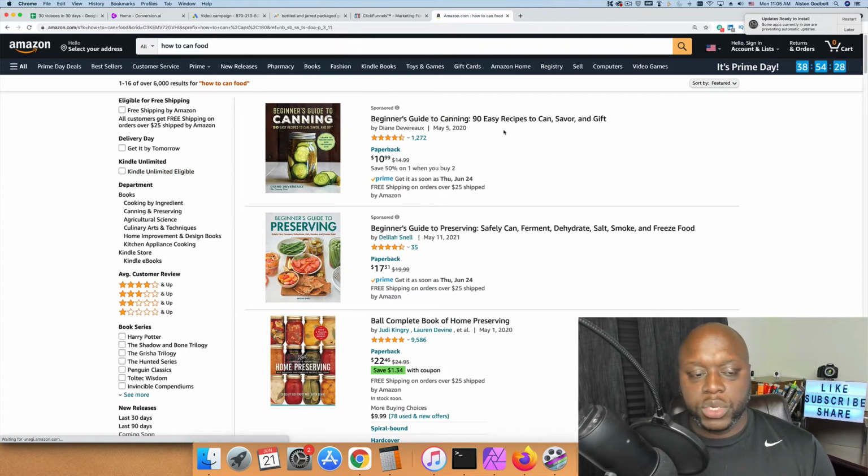Now, what we'd want to do here is go through each one of these books and take a look to see what these books are talking about. Obviously, we don't want to copy other people's stuff. We don't want to steal it. What we're looking for is headlines and inspiration.